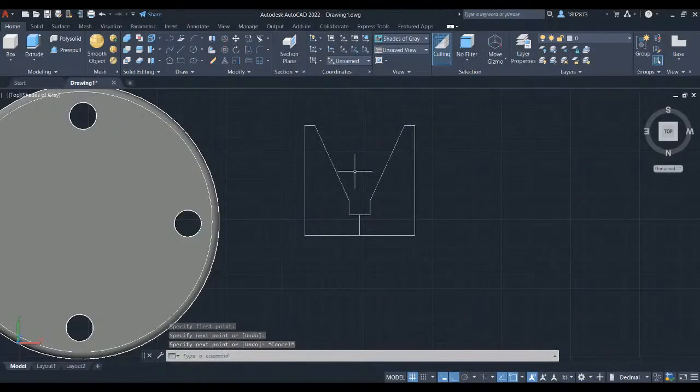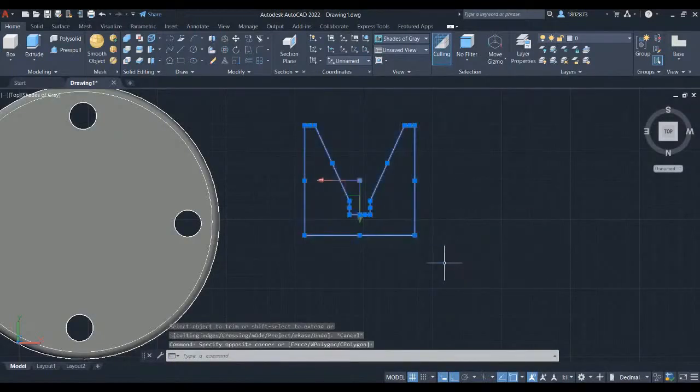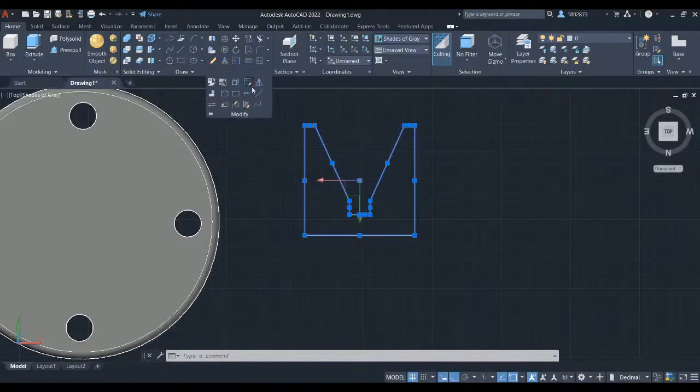Let's trim out the lines that are not included to the sketch of the B block. Grab the trim command in the modify panel and select the line to trim. Press escape. Let's create a window selection to easily select all the objects. And let's convert these lines to a single polyline. Head over to modify panel and under that, select join.